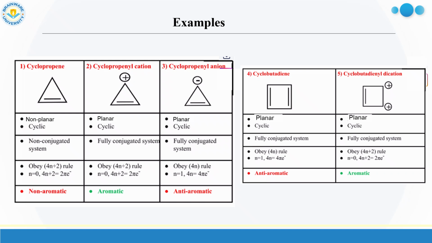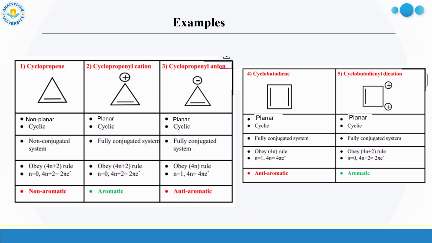So it should be remembered that if a carbon atom contains a positive charge or negative charge, it should be sp2 hybridized and a planar molecule. And for calculation of pi electrons, one negative charge means 2 pi electrons, but in case of positive charge, there is no pi electron.